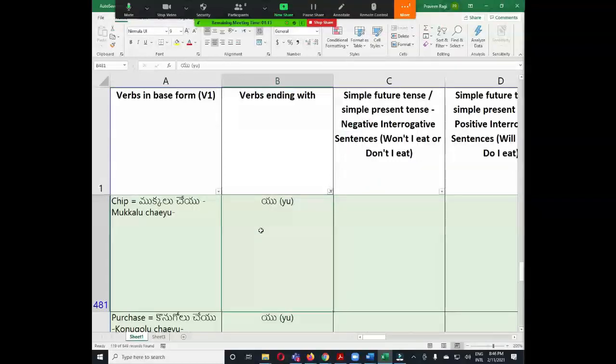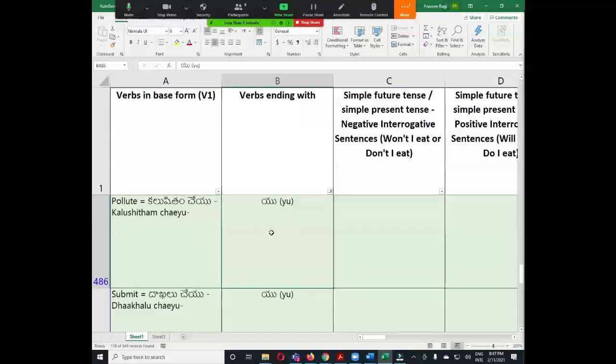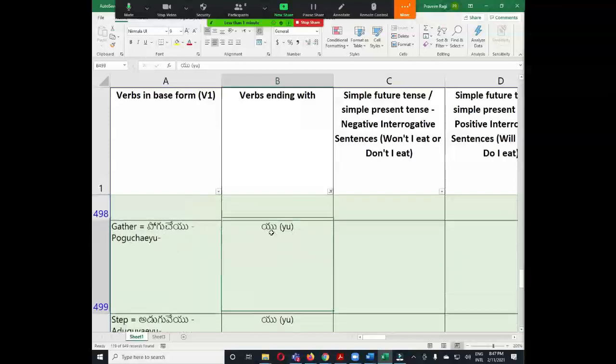So we replace yu with sa, then we add the common ending like tanu. Chestanu, chestundi, chestadu. But this will take some time to explain, so we'll continue this one in the next session. I think there are so many verbs with this ending, more than 100.